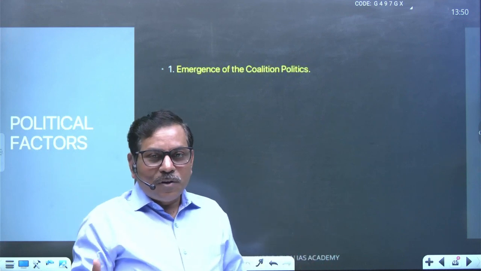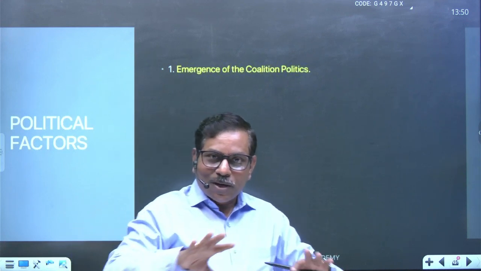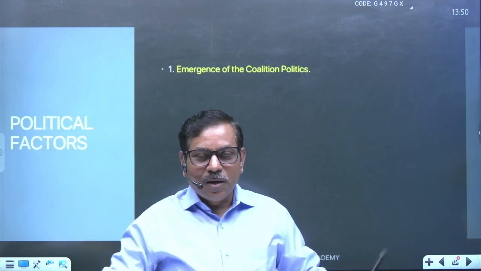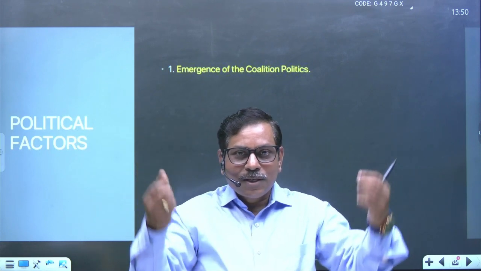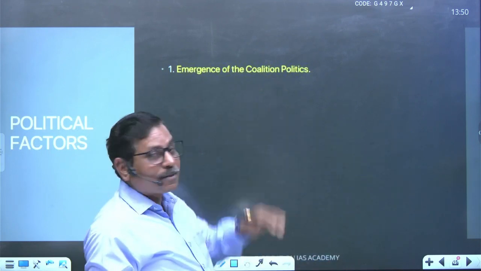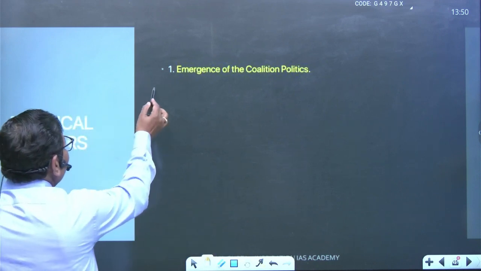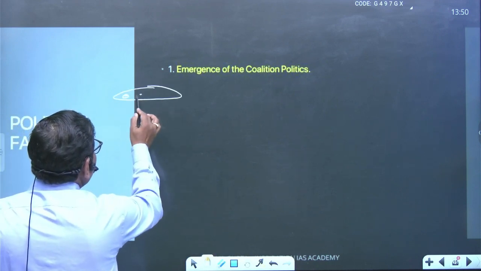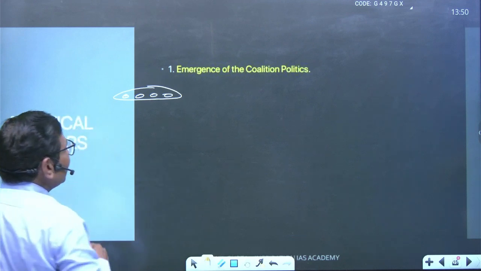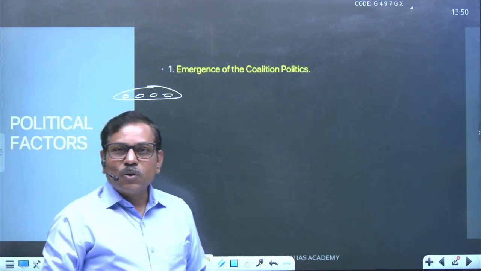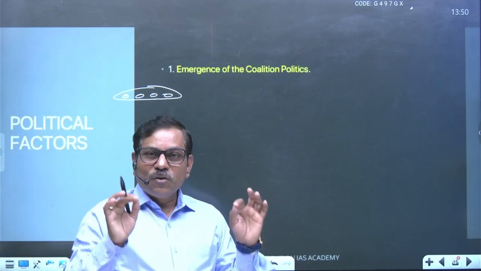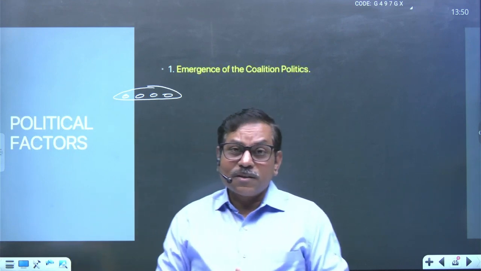So this provincialization of political parties, due to dilution of the single party domination, laid the foundation of what is called coalition politics. There is not one but different political parties joined hands together in order to make the coalition and sustain the majority under the parliamentary democratic setup, right?